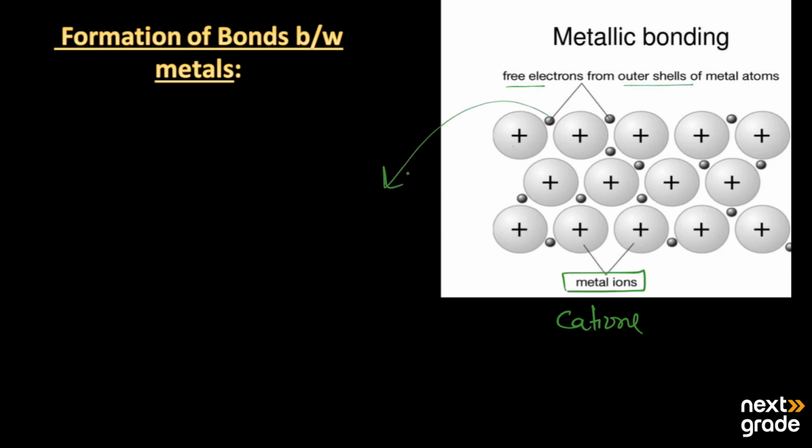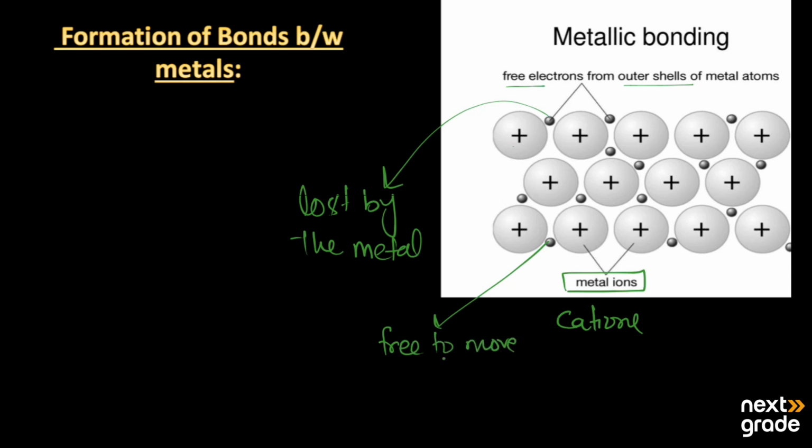These electrons have been lost by the metals and are free to move anywhere. The chemical bond results from the force of attraction between these metal cations and these electrons. This is the formation of the metallic bond.